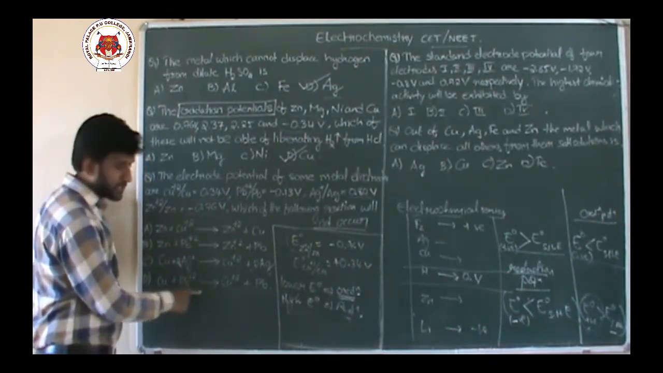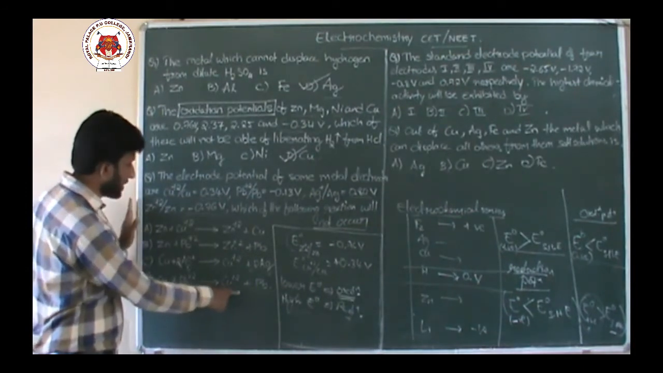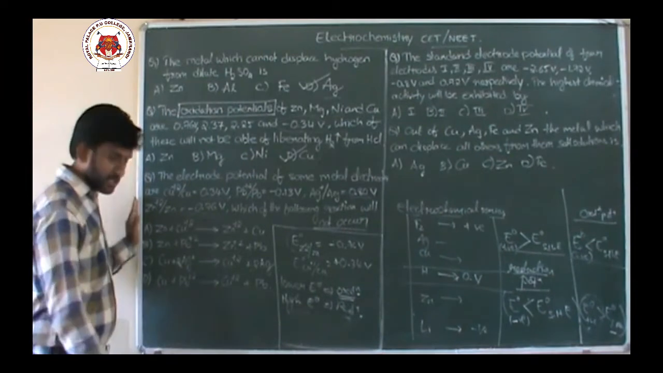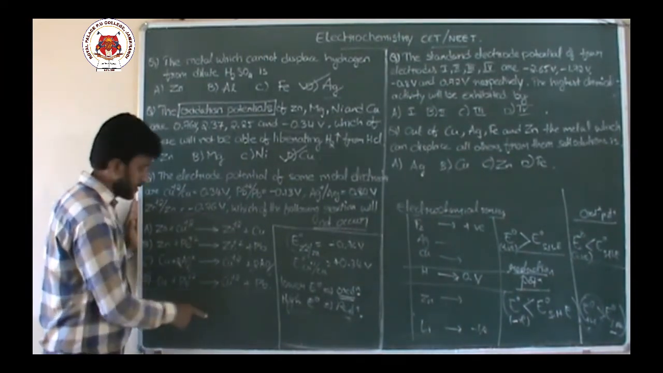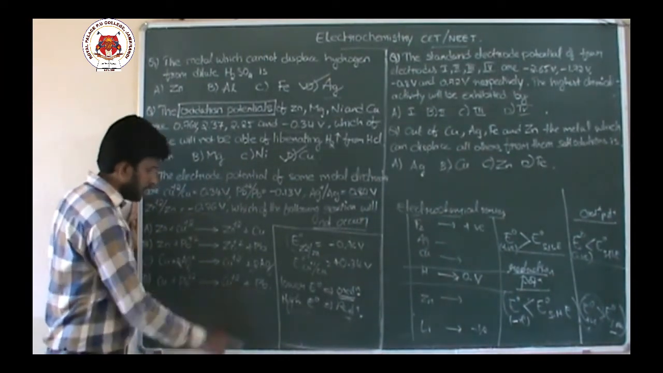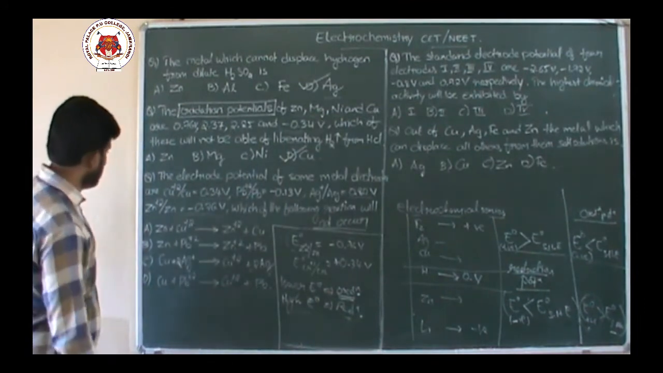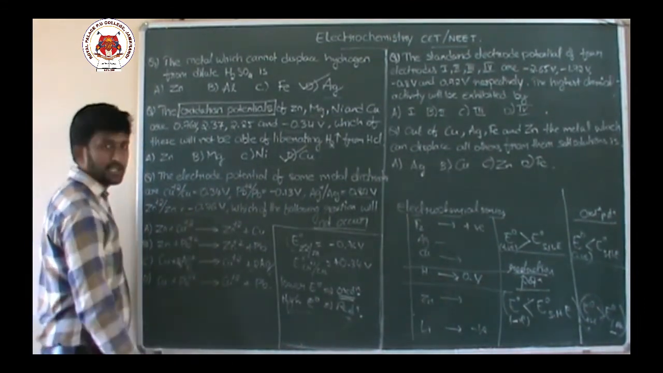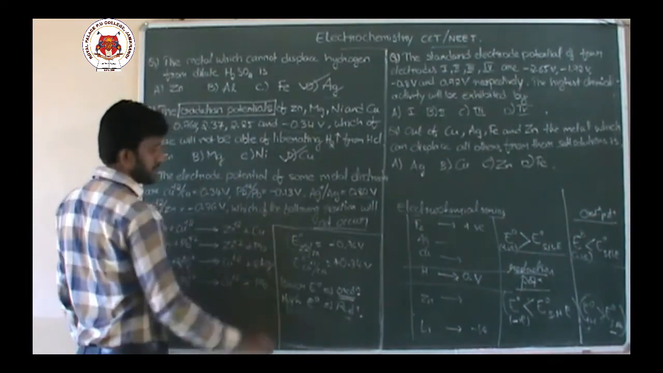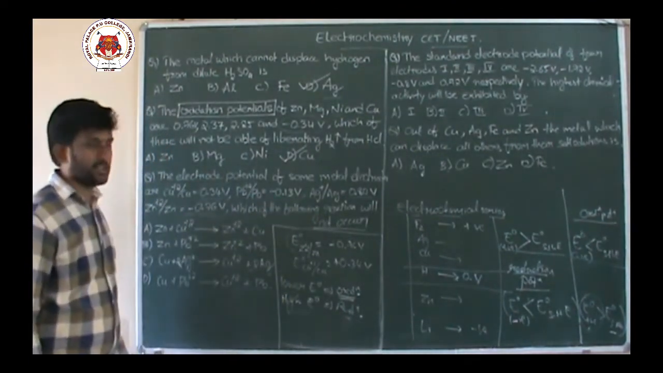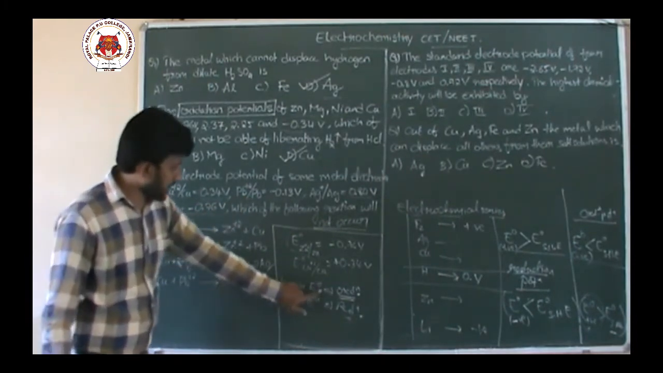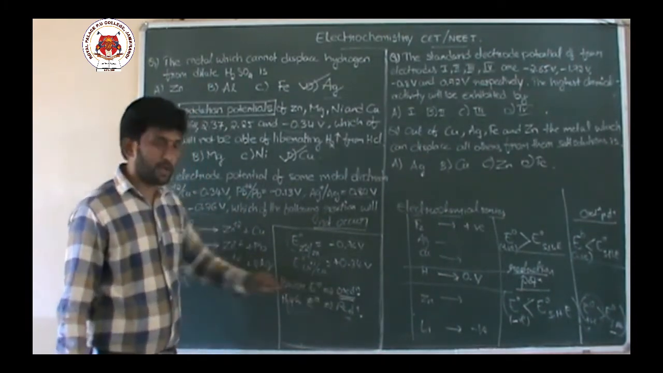Cu + Pb²⁺ gives rise to Cu²⁺ + Pb. Now what is happening in this case? Copper is undergoing oxidation, lead is undergoing reduction. What is copper's potential? 0.34. What is lead's potential? Minus 0.13. Now whose potential is lower? Lead's potential is lower. If lower potential, then lead should undergo oxidation.